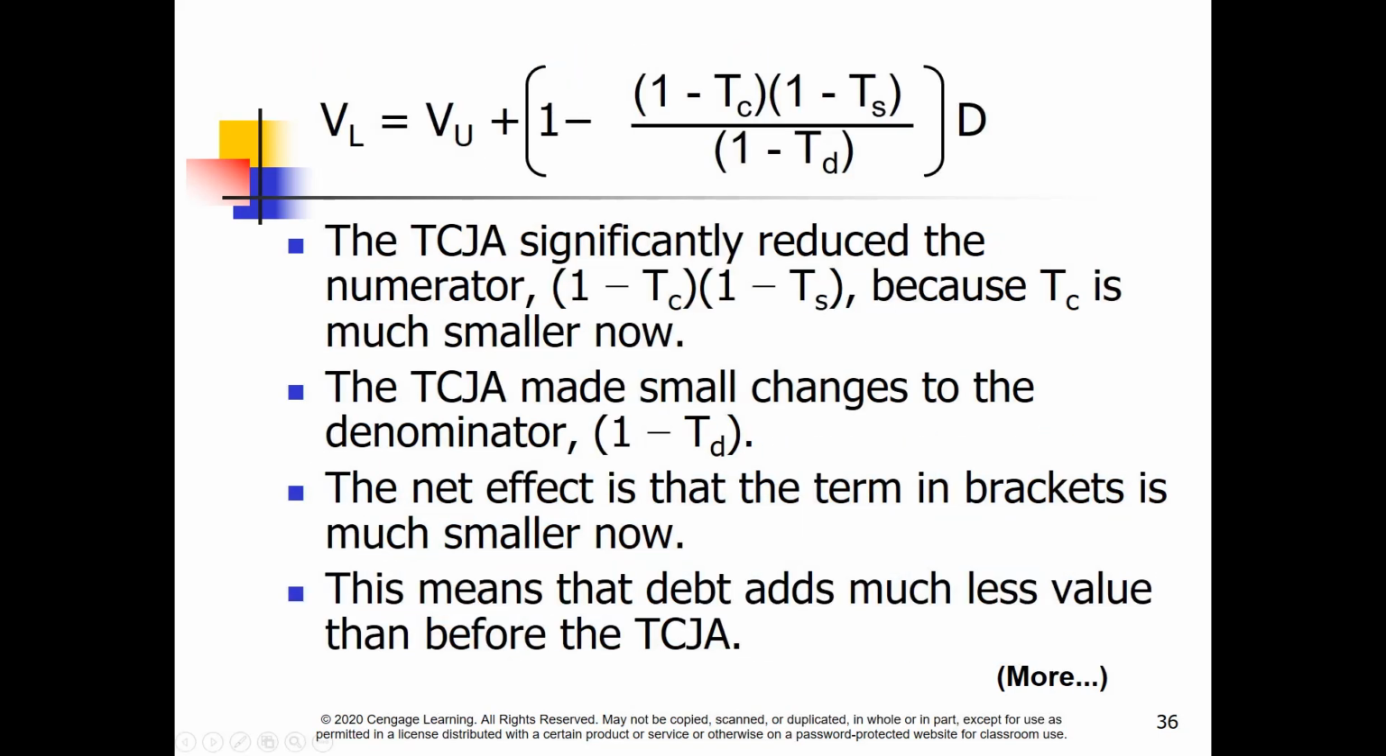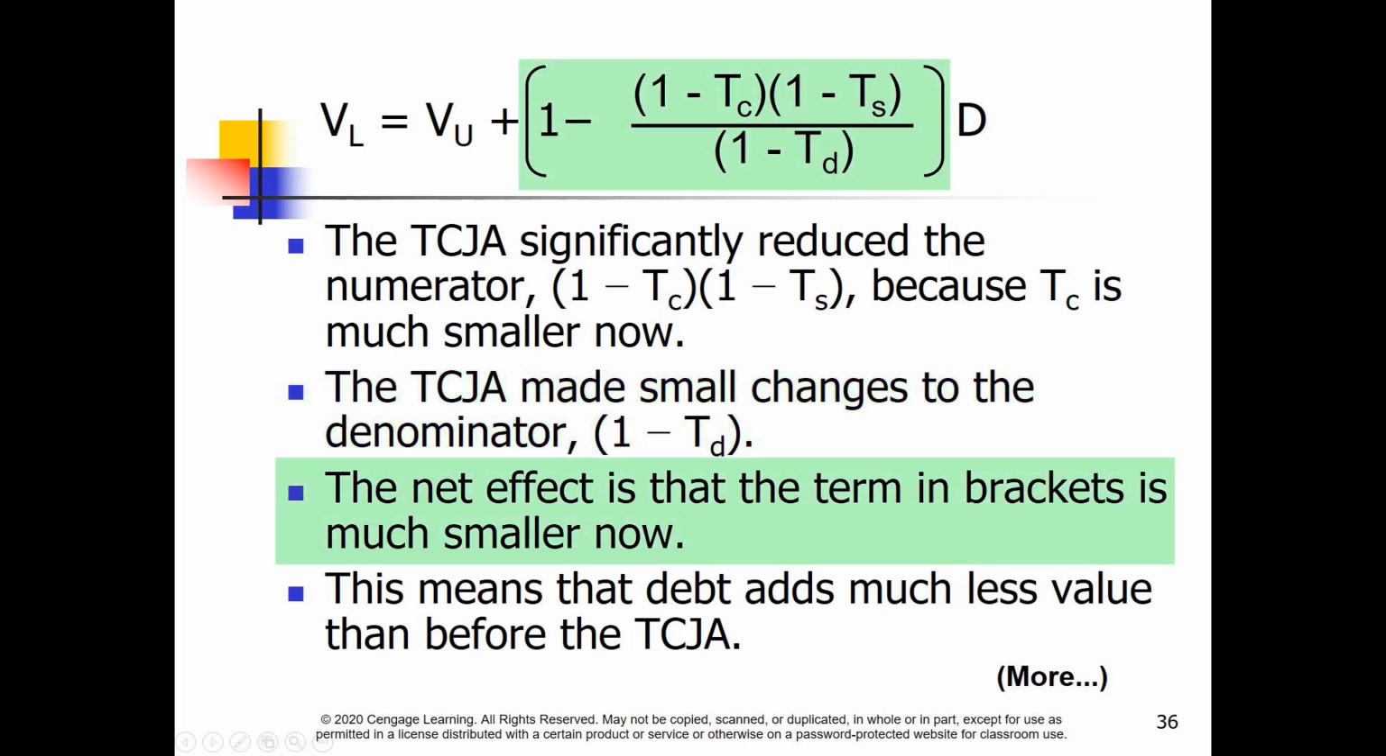Continuing our look at Miller's formula, including personal taxes, the numerator is smaller since the corporate tax rate is lower. The Tax Act also affected the denominator by slightly changing the 1 minus the tax rate on debt term. Overall, the term in brackets is smaller, which reduces the value of debt.